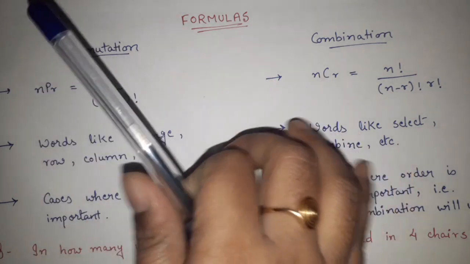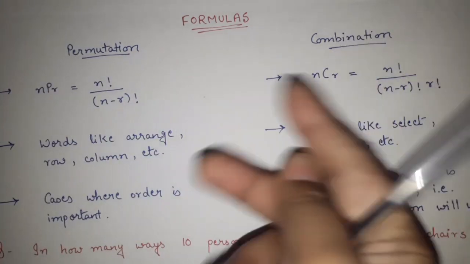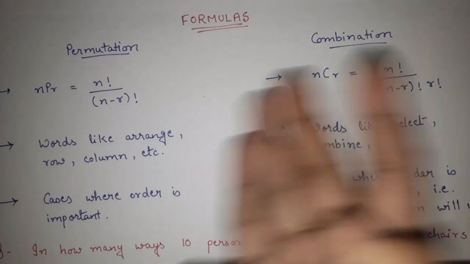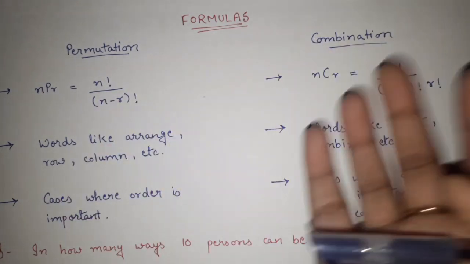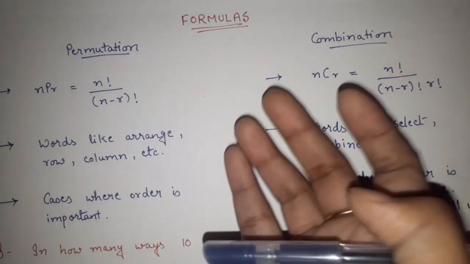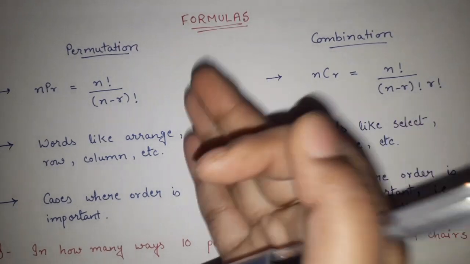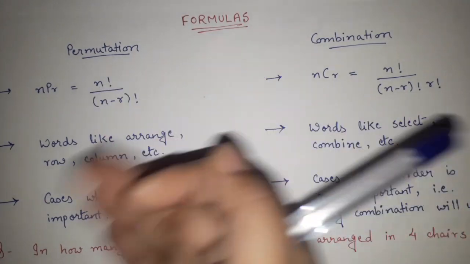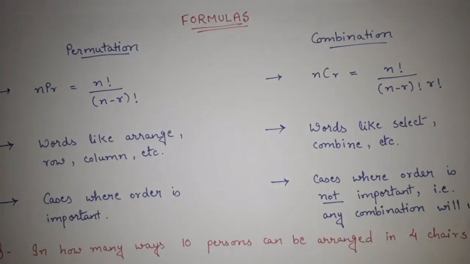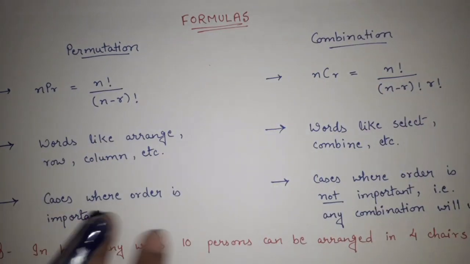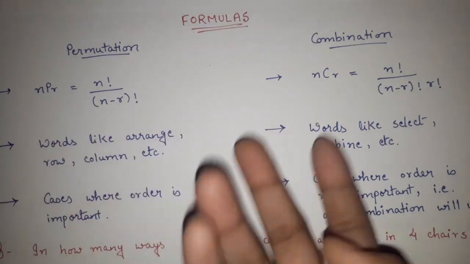But let me again tell you that in most of the cases, if you are good with your logic, and if you understood all the examples, I think we have already seen 6 to 8 examples, very nicely, then without using these formulas, you will be able to easily answer the questions of permutation and combination. Fine? Okay. But still, obviously, it's good to know the formulas.